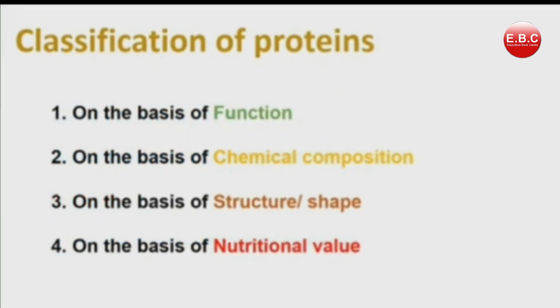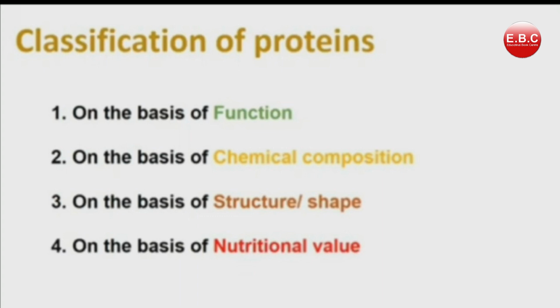Now we will see the classification of proteins. Proteins are classified into four types. In our body, proteins play different roles, sometimes as hormones, sometimes as enzymes, sometimes for transport. So when there are different roles, it comes in the category of functional basis. When the groups are attached to amino acids, they fall in the category of chemical composition.